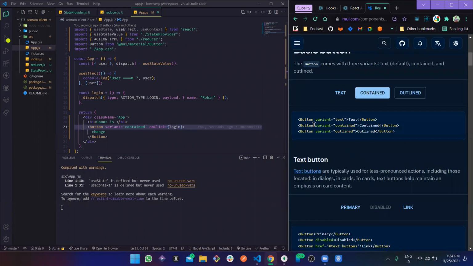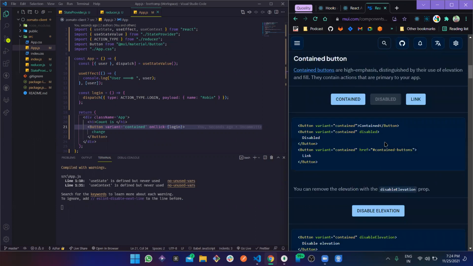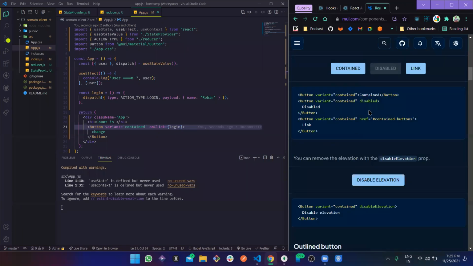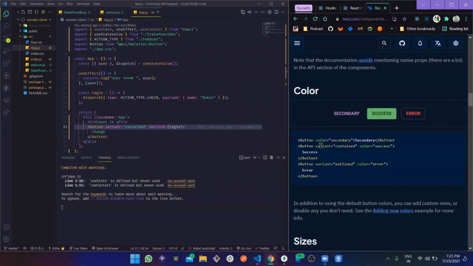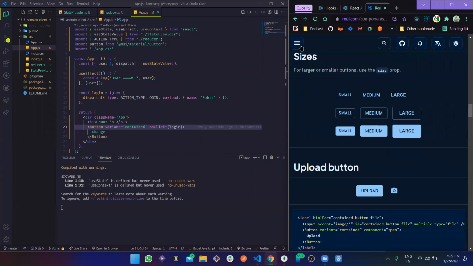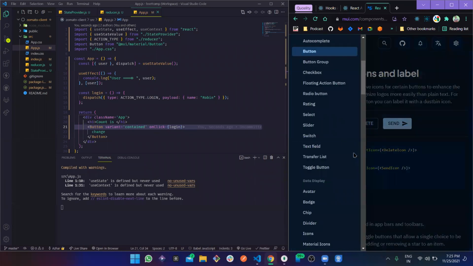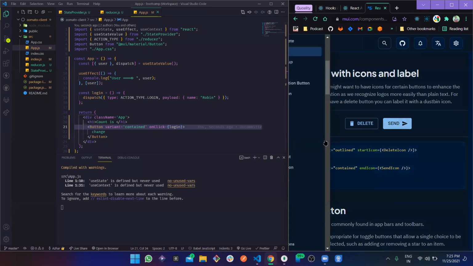So they have different parameters which you can send. You can work with this big one maybe, or a different color. You can also define the color as secondary and so on. Not only this, you can even define icons, and it's so simple. Just pass that icon as a component with the start icon, and that's it, you are good to go.